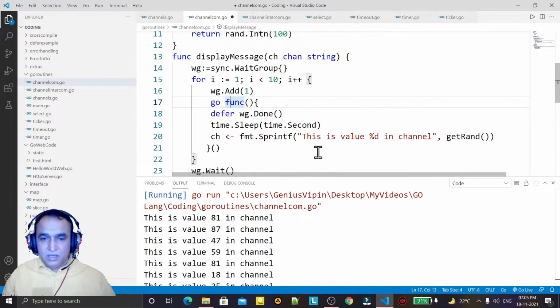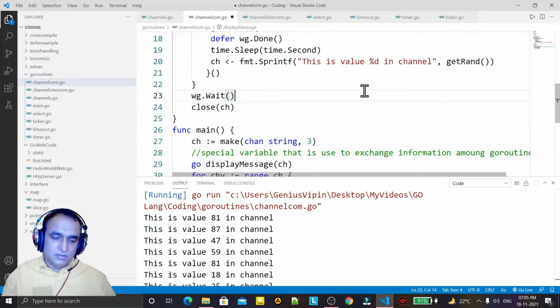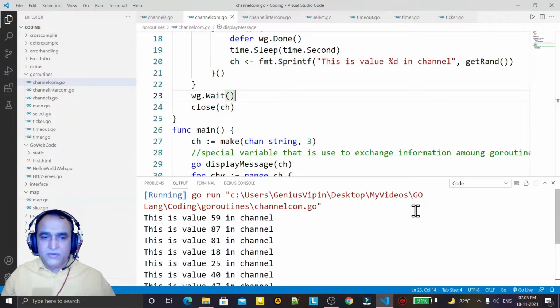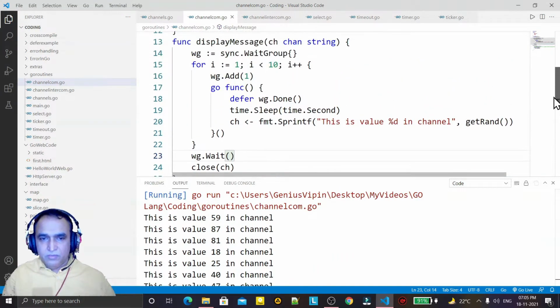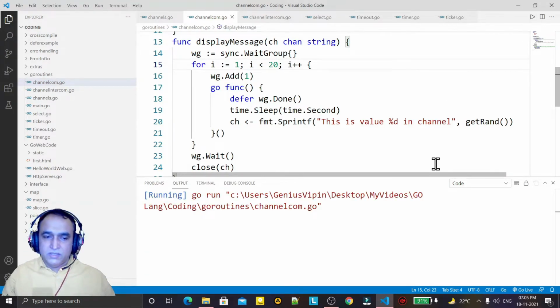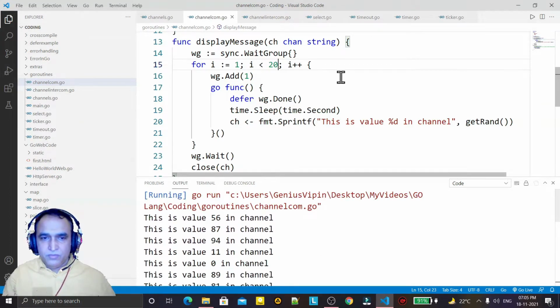So this goroutine will run, and one by one the value will be inserted in this channel, and it will say done. If it says done, then it goes here and closes the channel, and the value will display. So I save this and I run it, and you see that it will wait and it will display all the values together. Before it was coming one by one, but now if I say 20, then 20 is also going to come at once. You see, it took time, but it displays all the values together. Why? Because of the wait group.